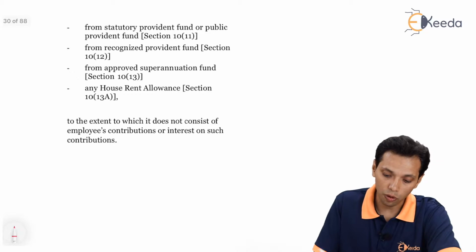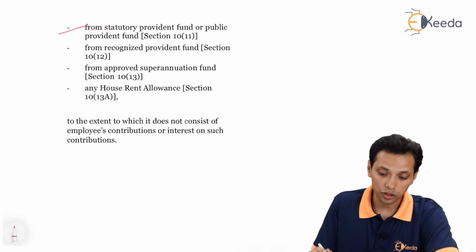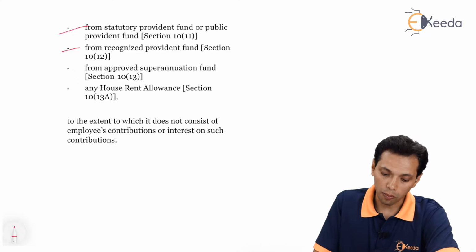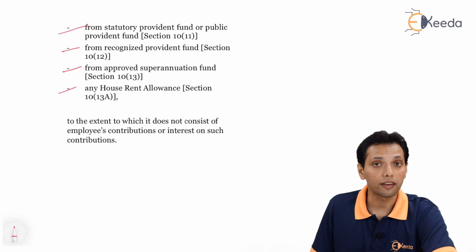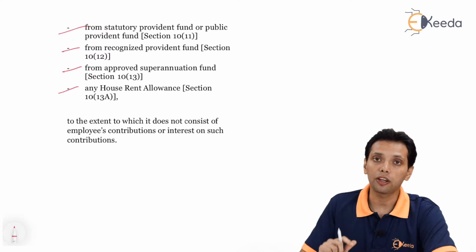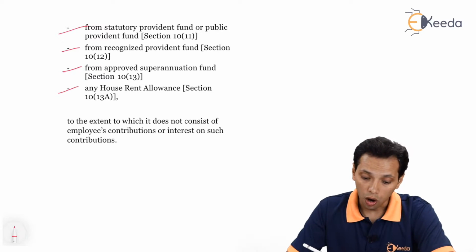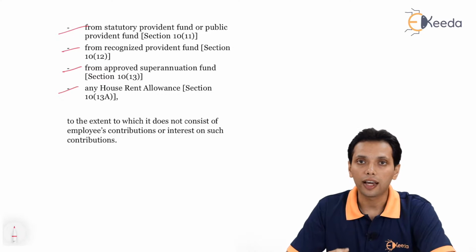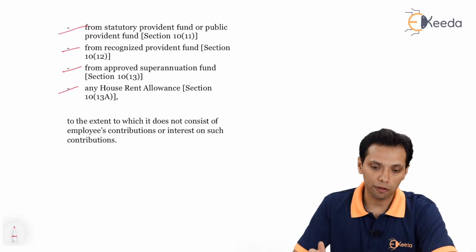From a statutory provident fund or public provident fund, from a recognized provident fund, from an approved superannuation fund, any house rent allowance, any payment from these funds won't be covered under profits in lieu of salary. So all the types of provident fund are covered over here except for unrecognized provident fund.